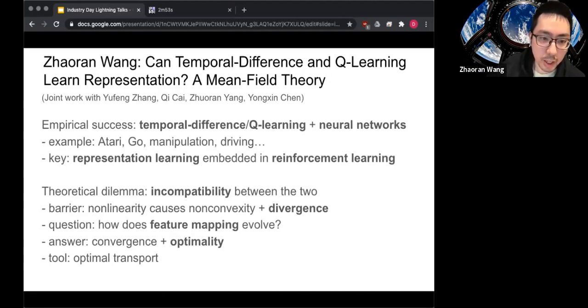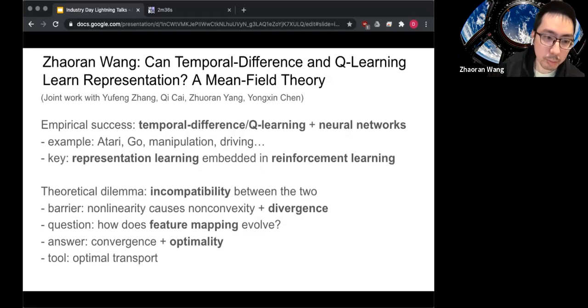The major theoretical challenge here is that, in the classical literature, we know that nonlinearity is essentially incompatible with reinforcement learning, especially, for example, in temporal difference learning. I will talk about why in a moment, but this barrier causes many troubles. If we have a nonlinear function approximator like a neural network, which is nonlinear in the parameter, we will have non-convexity, which makes it difficult to obtain the global optimal solution. And more importantly, it could cause divergence. The algorithm could just diverge and not converge at all.